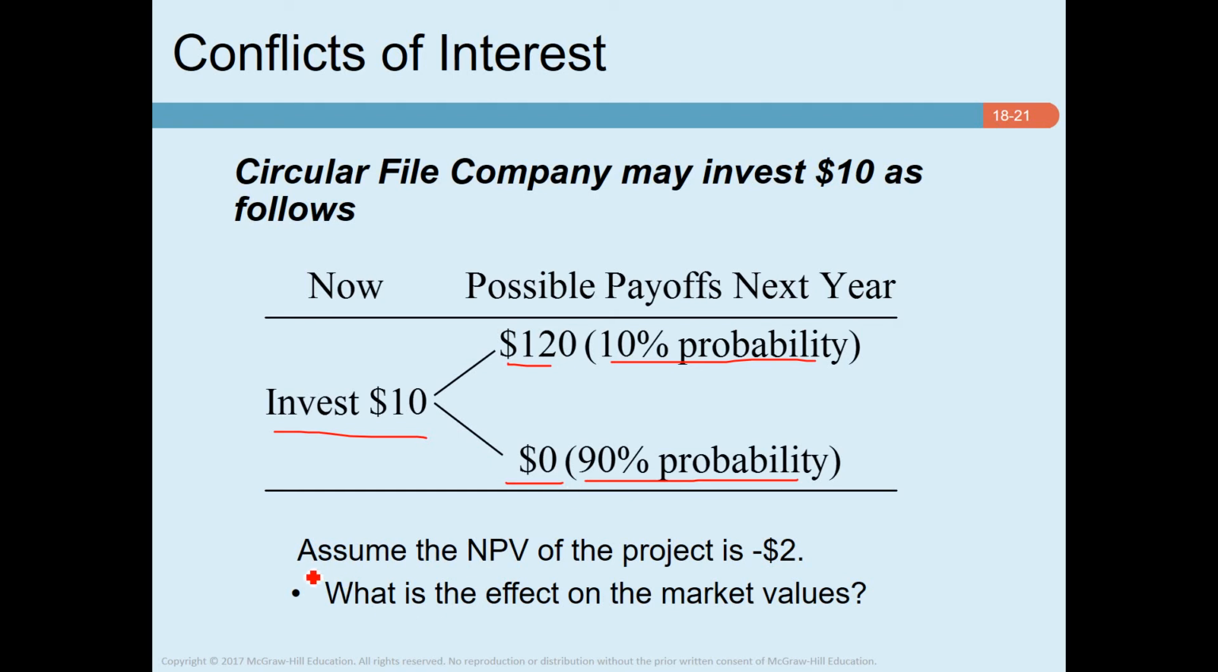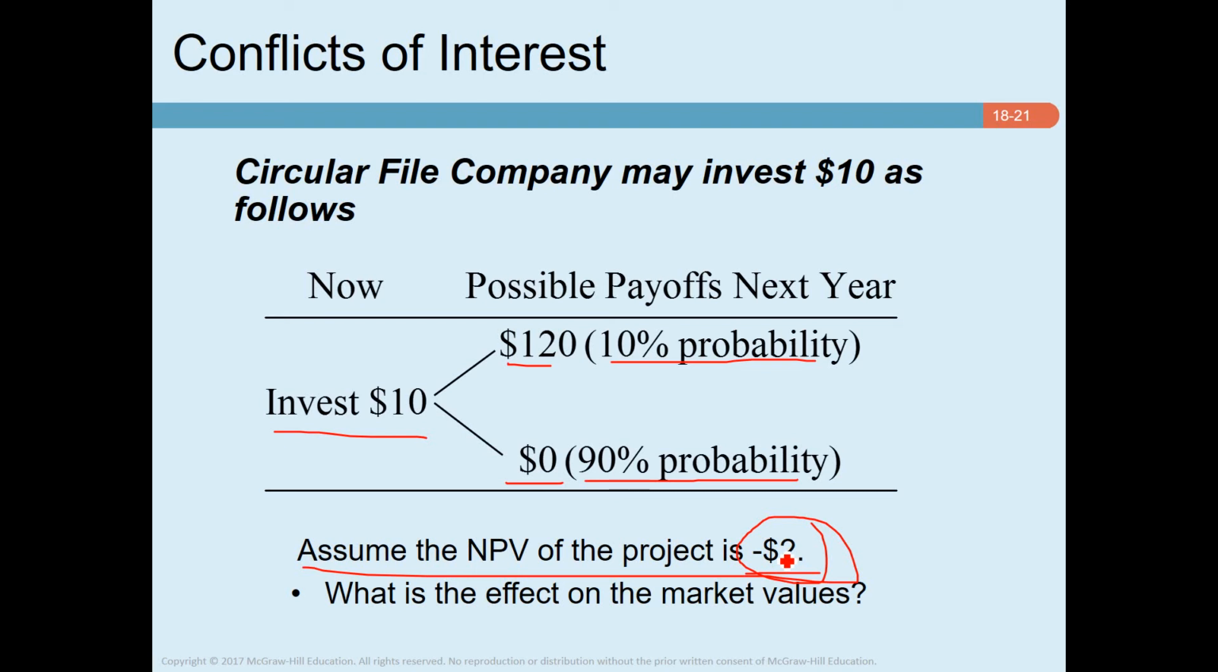Okay, so NPV is negative $2. So ideally, we should not accept this project, because we should accept only those projects that have positive NPV, because positive NPV projects add value to the firm. However, this project, although it has a negative NPV, the owners, I mean the shareholders, may be tempted to take it anyway. Okay.